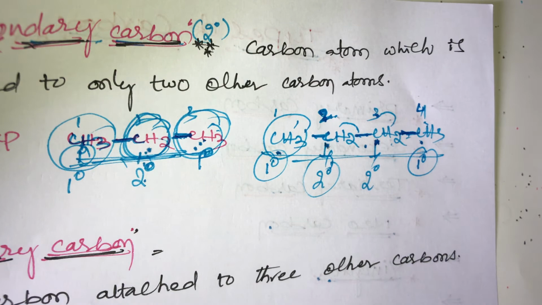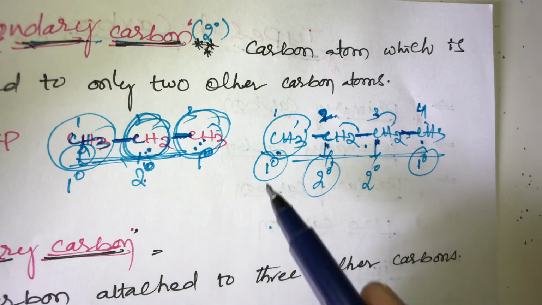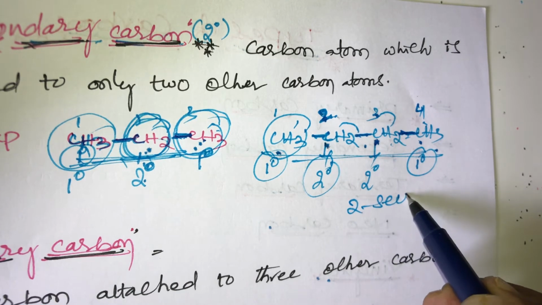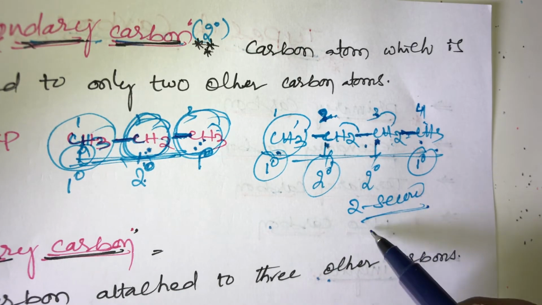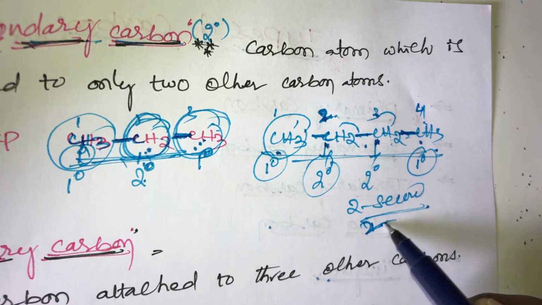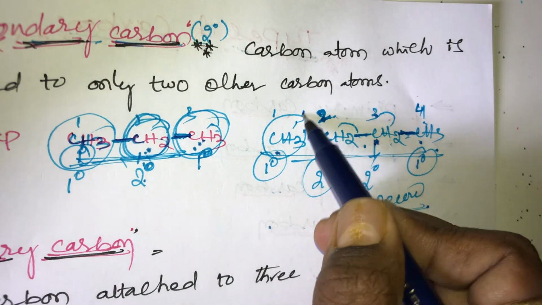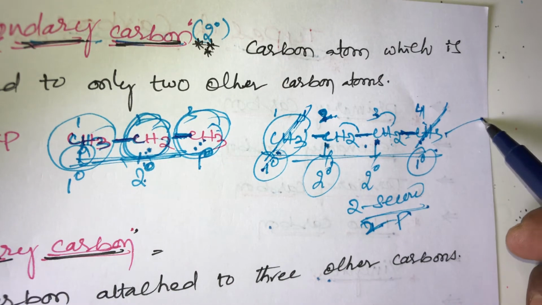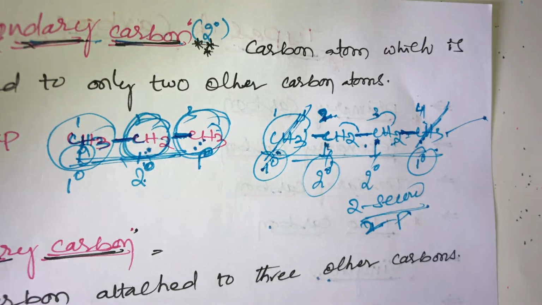So in this molecule, how many secondary carbons? In this butane molecule, only 2 secondary carbons are present, and 2 primary carbons. This end of the chain is also primary carbon, and the right side, also the end of the chain, is also primary carbon. So these middle ones are both secondary carbons.